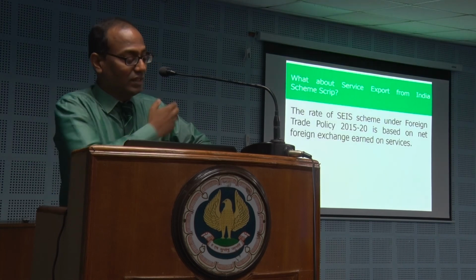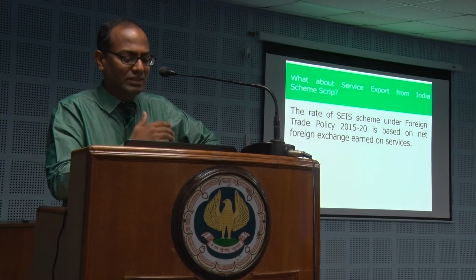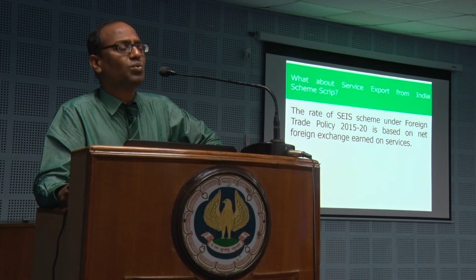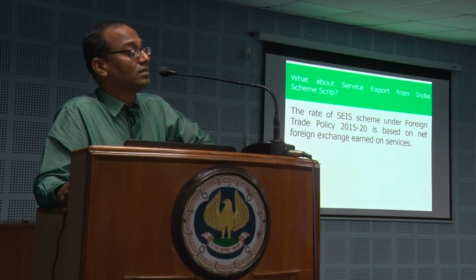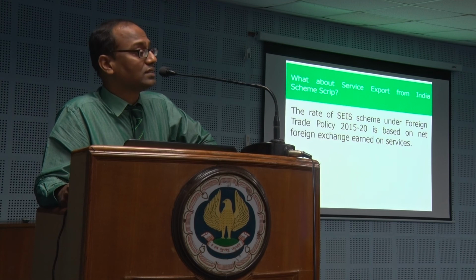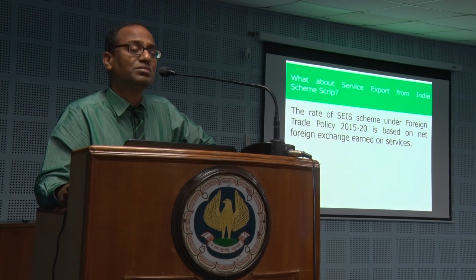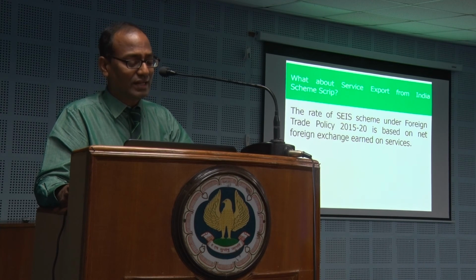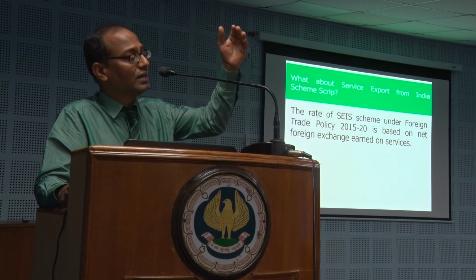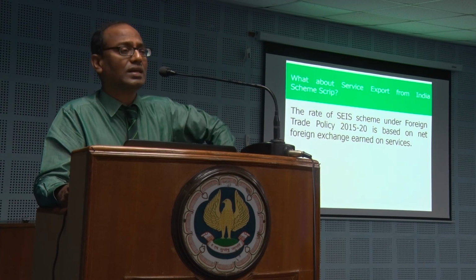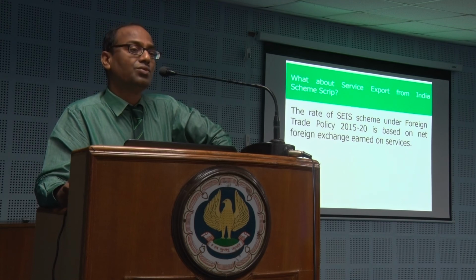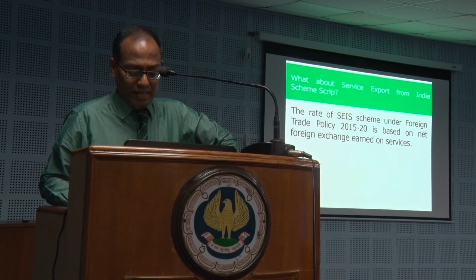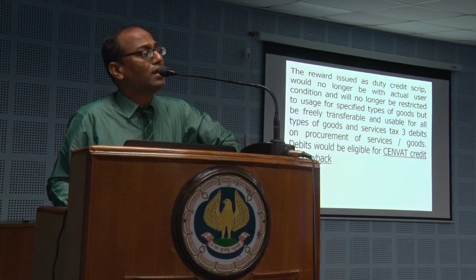Whether it is MEIS or SEIS, that is, services exported from India. Goods-wise, if you see, 7,913 goods have been listed in MEIS, at 2%, 3%, 5% different rates. In services also, some 18 major categories have been listed. Under that, each category has its own kind of SEIS scripts actually. So, if you are able to collect this kind of scripts, you need not use it.